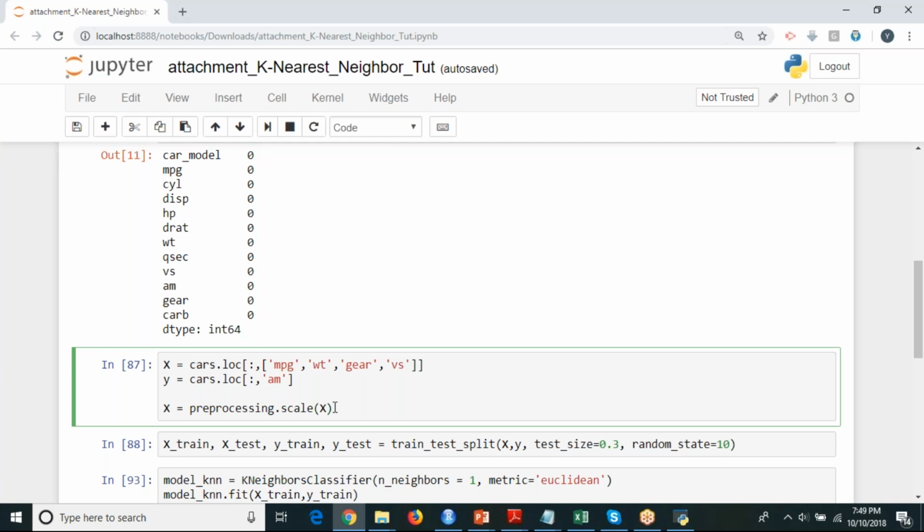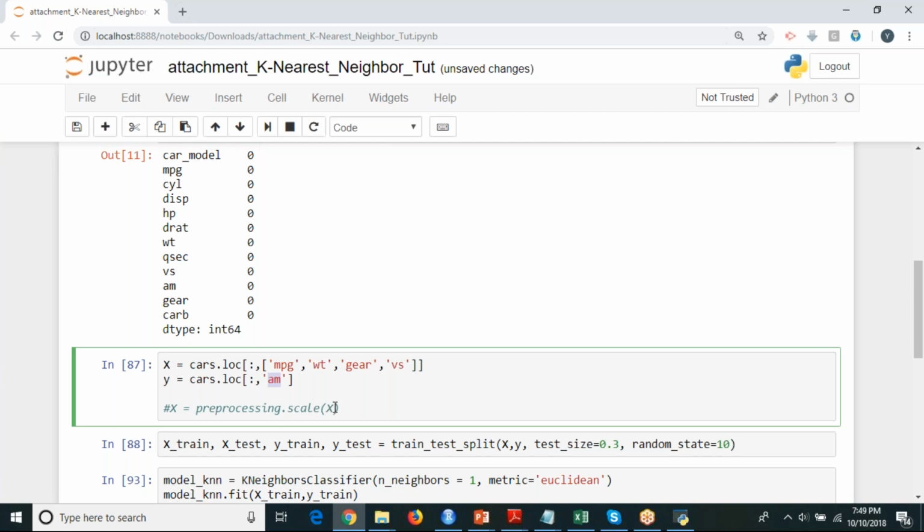So now let me just comment this. And what about this line? Here I'm going to choose all the rows, and a column called AM. AM stands for whether your car is automatic or not.